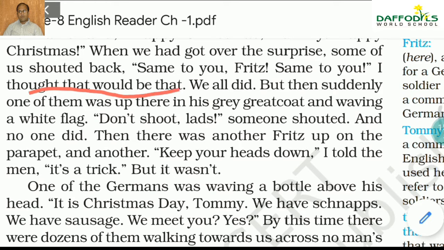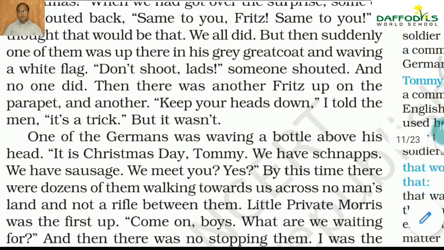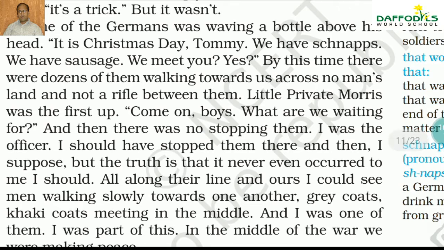I thought that would be that. What do you mean by this line? That would be that means actually that would finish up that matter. Okay, but we all did. But then suddenly one of them said, for example, keep your heads down. I told the men it's a trick, but it wasn't. Now we will be getting back.